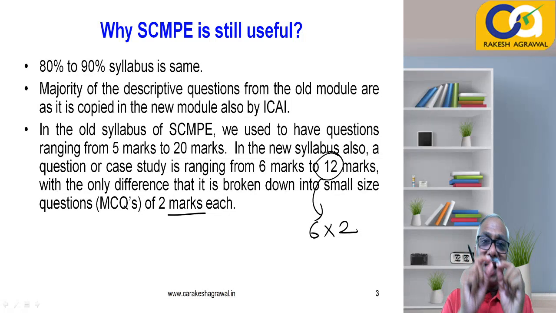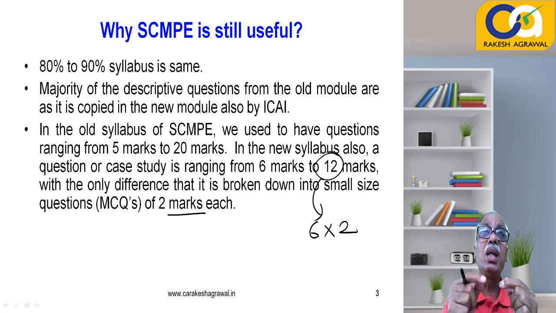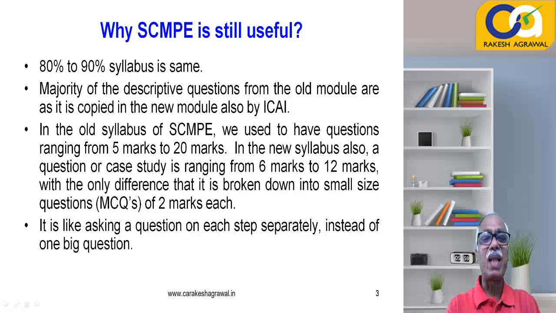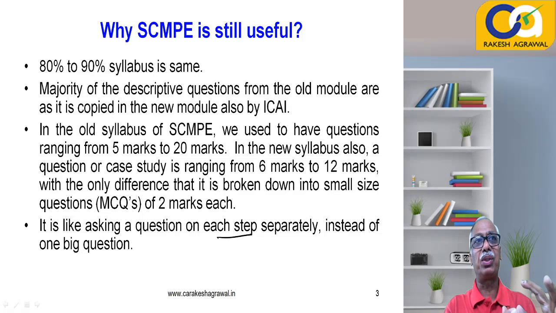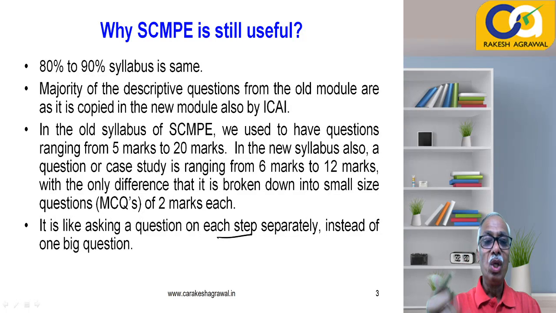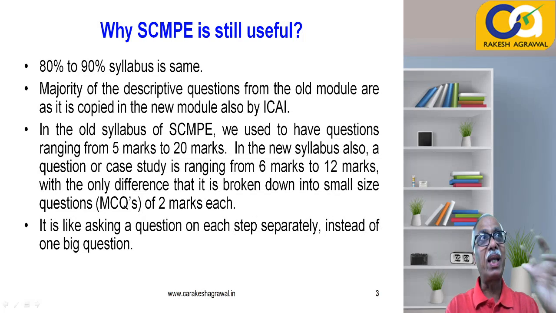So based on one case study or one problem, you will have to solve 3 or 6 MCQs. In short, it is like asking a question on each step separately. Earlier, we used to solve one big question, a full question for the entire marks. Now they will frame small questions on each of the steps through which we used to solve the questions. So instead of one big question, you will get small questions, which is good for you. But the case study and case scenario remain almost the same.